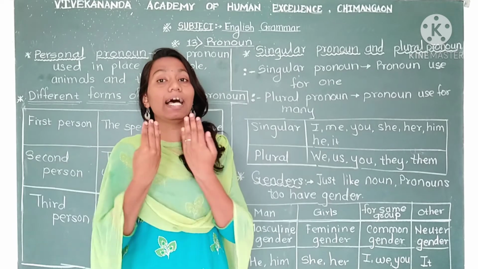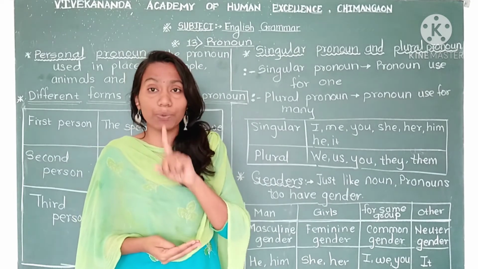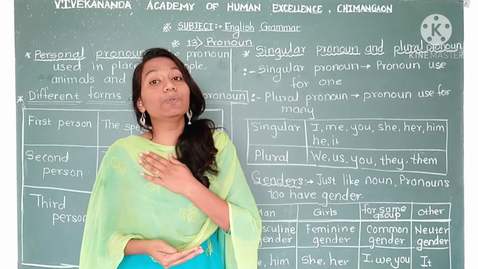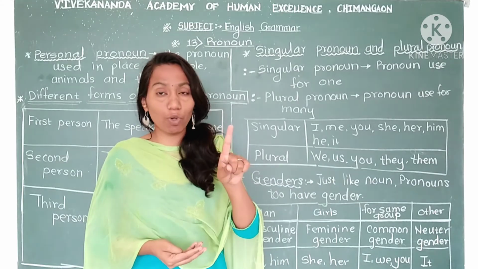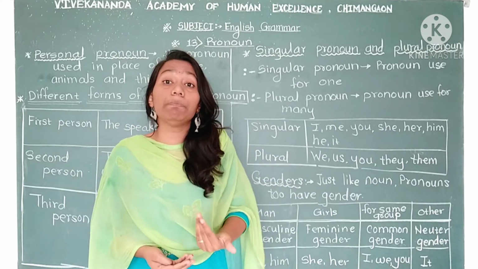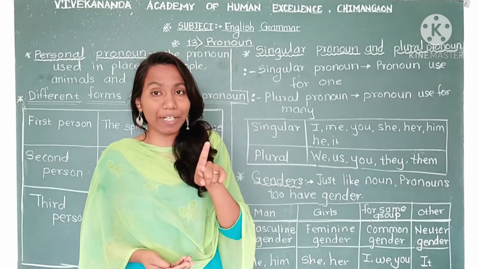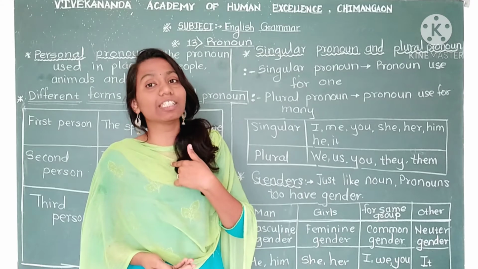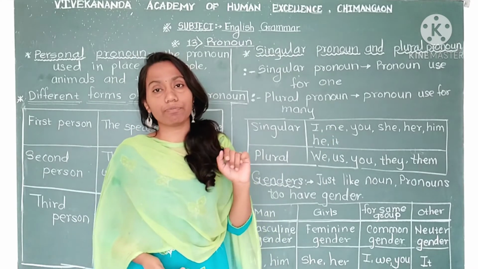For an example, I want to give some information about myself. I am just only one here, so I can use I. This is a singular pronoun because this is just only for one. Then me. If I want to talk about me, this I use only for one person. I am just only one here, right? I use this for me. So me is also singular.